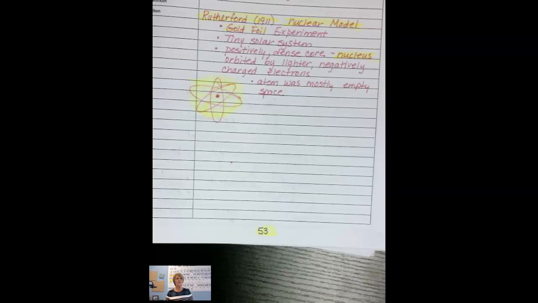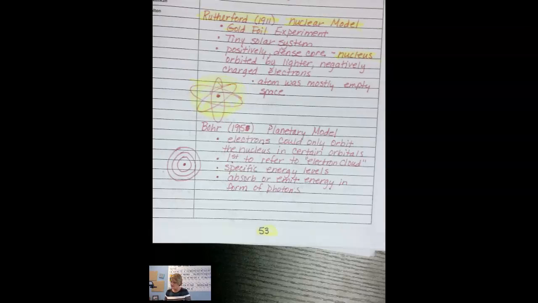He's still got a few little things off, but this is definitely a very good example of what our atom looks like. So we've now gone from that solid sphere to the plum pudding or chocolate chip model. And now we're all the way to the nuclear model. And so now we're going to do the next model. Okay, so we're going on to our next guy.